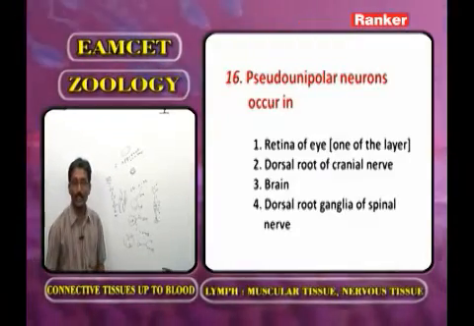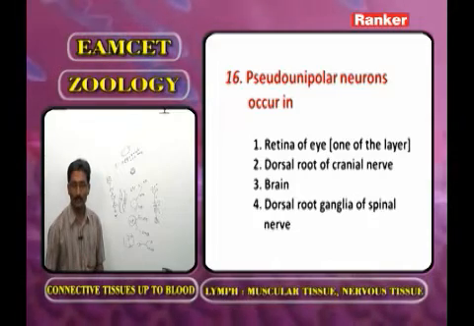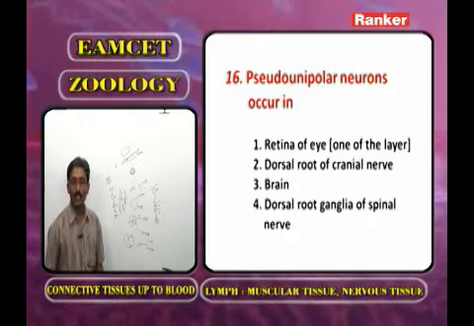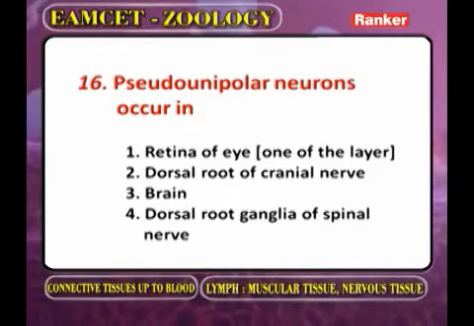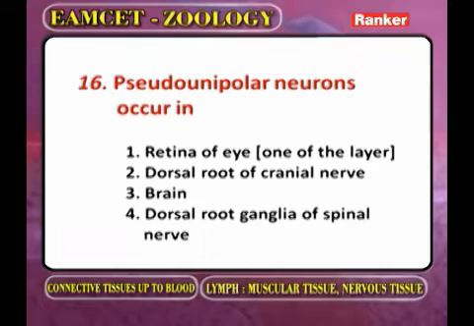Now you have to identify the options. Retina of the eye; dorsal root of a cranial nerve; third, the brain; and the fourth, the dorsal root ganglia of the spinal nerve. The correct answer is the fourth option. Now we go for the next question.